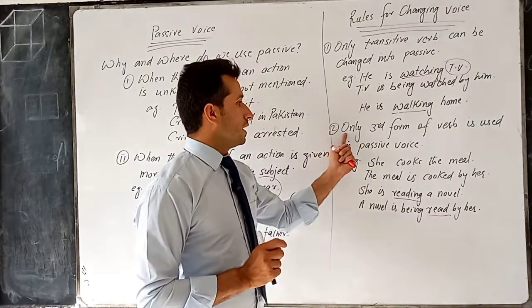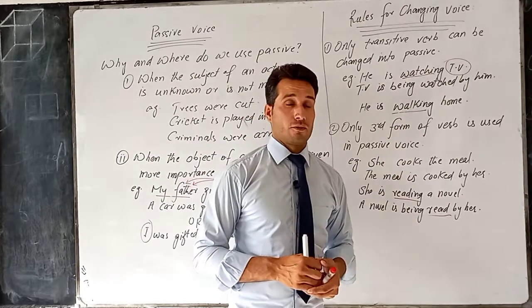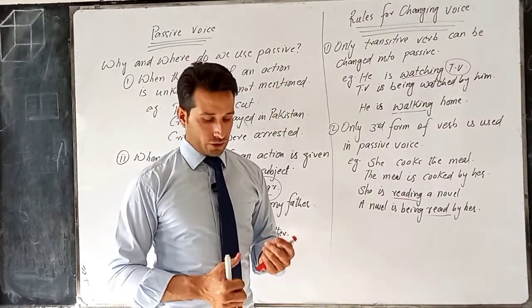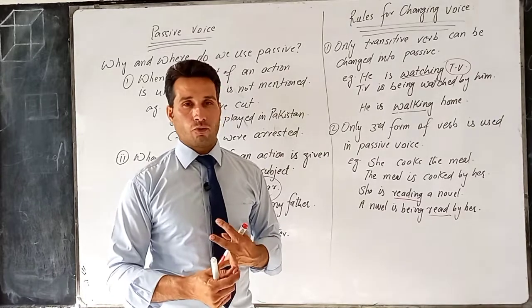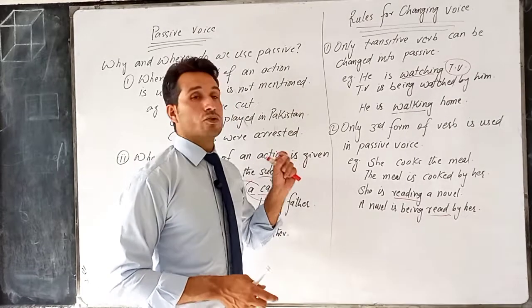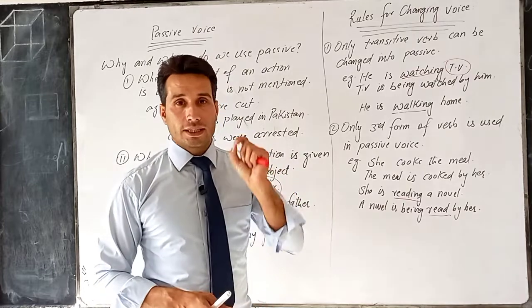The third rule is only third form of verb is used in passive voice. Remember, in active voice, we may have first form, we may have second form, we may have ing form, but when it comes to passive voice, we have only third form of verb.